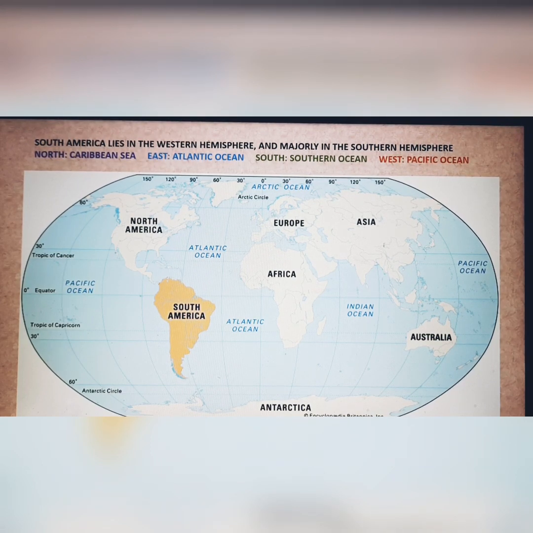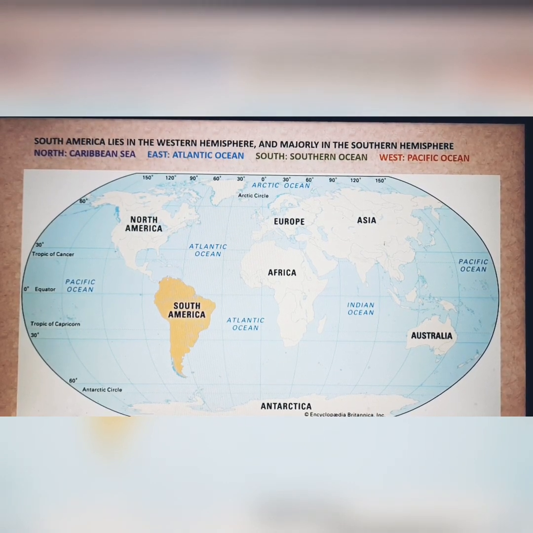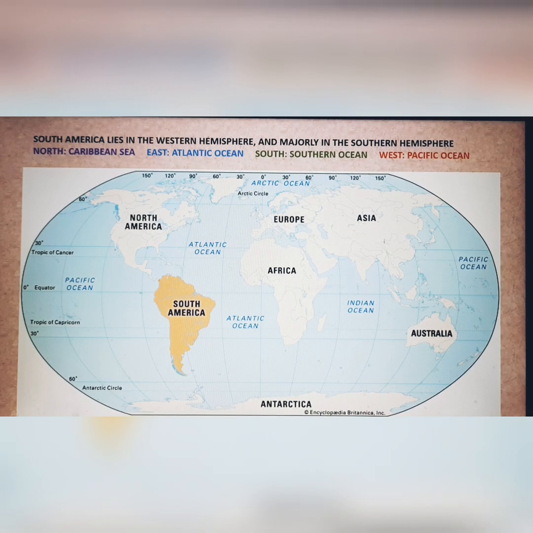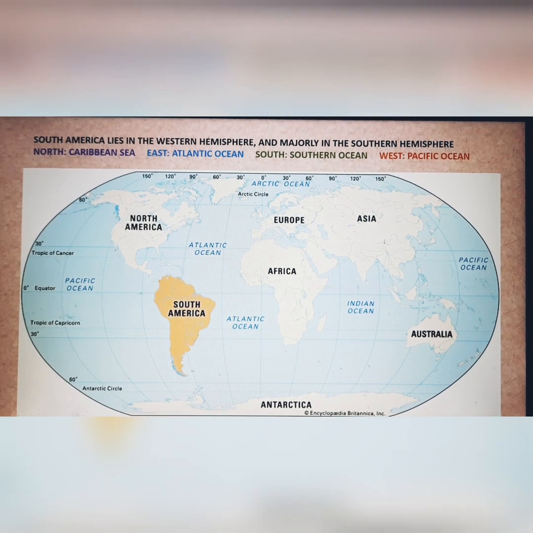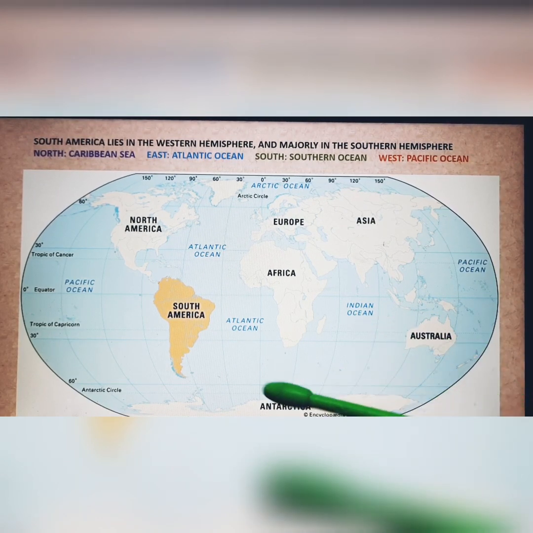Come to the paragraph of location and please underline: it extends from 12 degrees north to 55 degrees south and from 35 degrees west to 81 degrees west. Now children, you just think of one thing. What are the directions? 12 degrees north. That means a little part of South America, only 12 degrees, is above the equator.